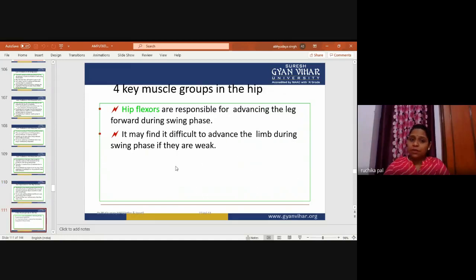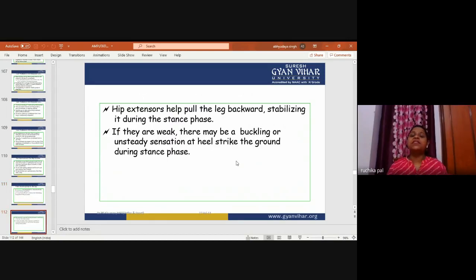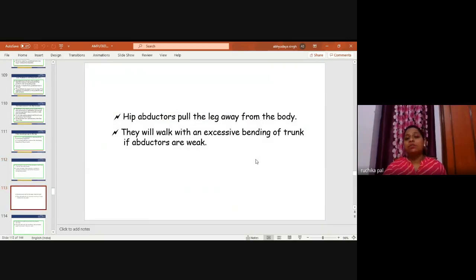There are four key muscle groups in the hip. The hip flexors are responsible for advancing the leg forward during swing phase. The patient may find it difficult to advance the limb during swing phase if they are weak. Hip extensors help pull the leg backward, stabilizing it during the stance phase. If they are weak, the patient may feel buckling or an unsteady sensation at heel strike during the stance phase. Every phase requires this. Hip abductors pull the leg away from the body. They will walk with an excessive bending of the trunk if the abductors are weak.